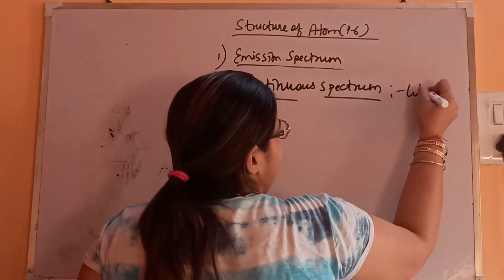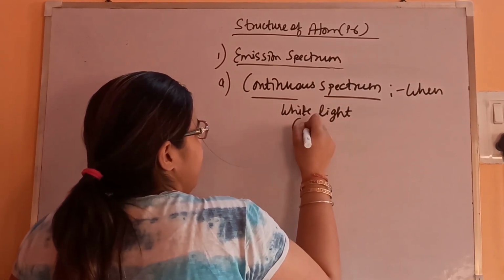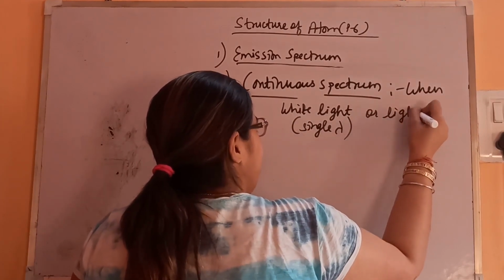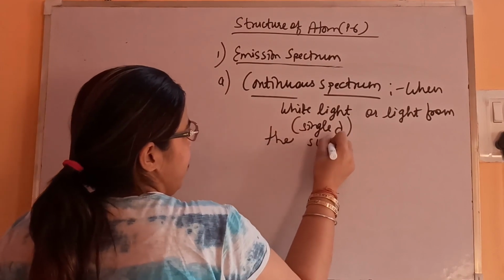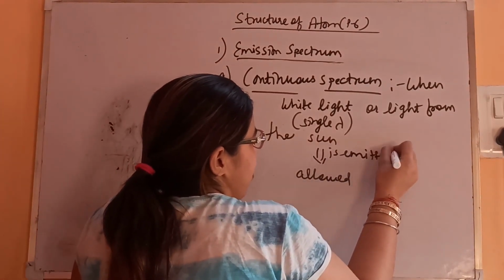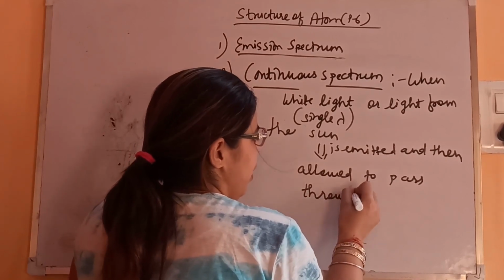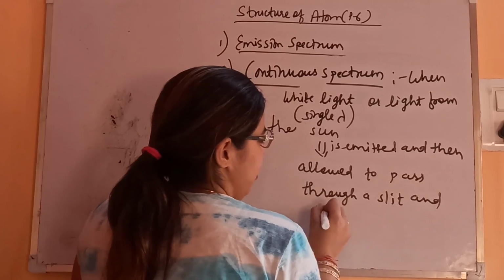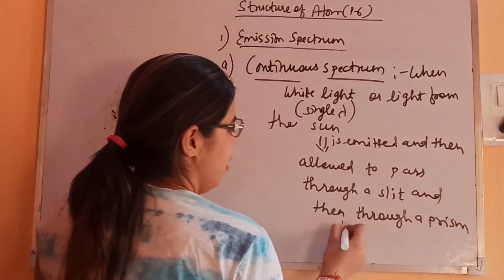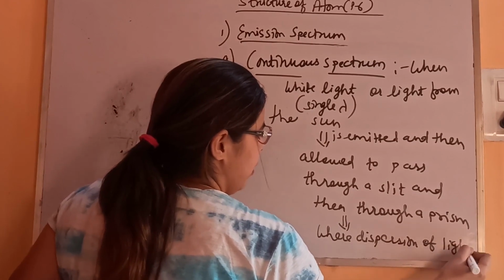So you can say that white light, light from the sun, is emitted and then allowed to pass through a slit and then through a prism, where dispersion of light is taking place.